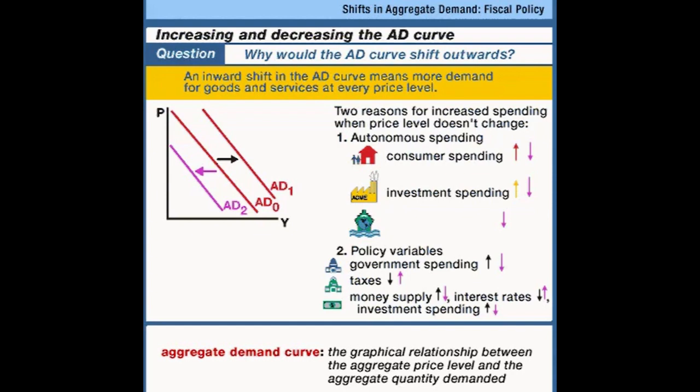Now we'll see later why the government may want to change its spending or why the Fed may want to change the money supply in order to calm the business cycle or stimulate the economy. But first, we'll need to expand our model by adding an aggregate supply curve. Then we can put supply and demand together and find an equilibrium price level for the economy and an equilibrium level of real gross domestic product.